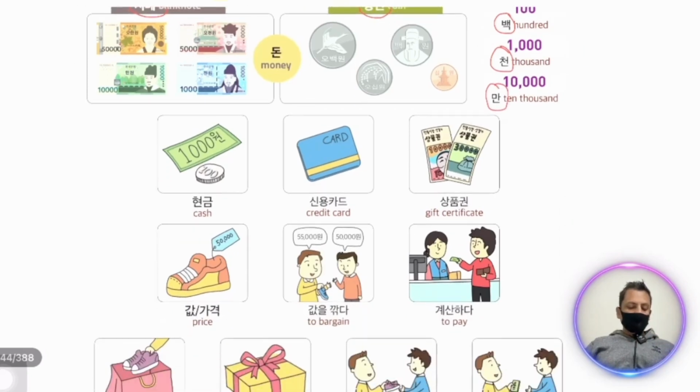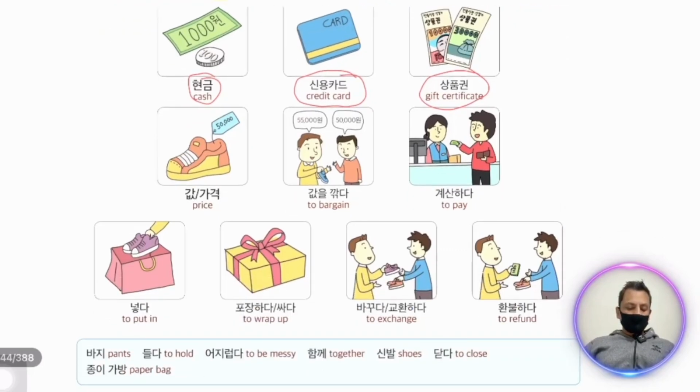In the following we have hyongam is cash and shinyong khad, this is credit card. Next is sangpongwon, this is gift certificates. After that khap and khagyok is price.